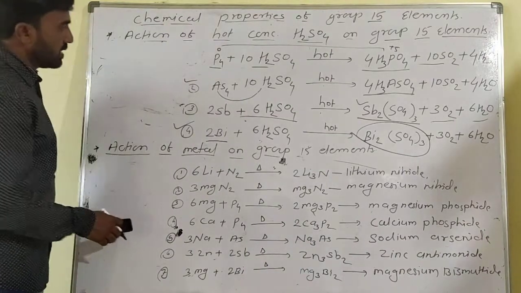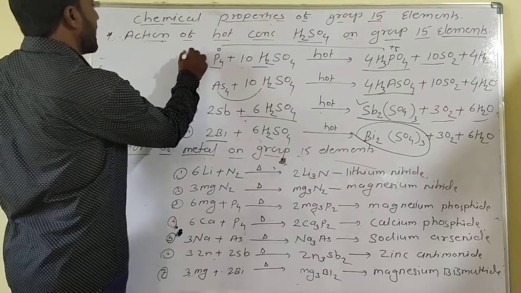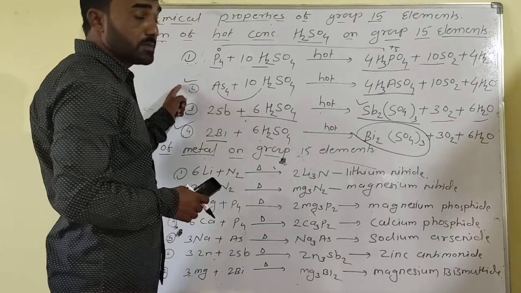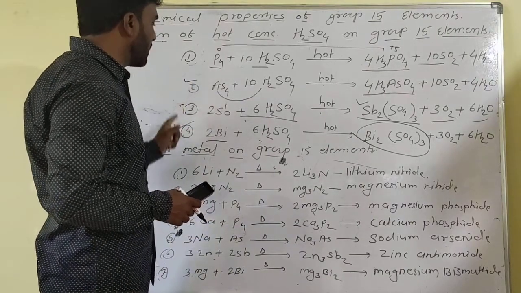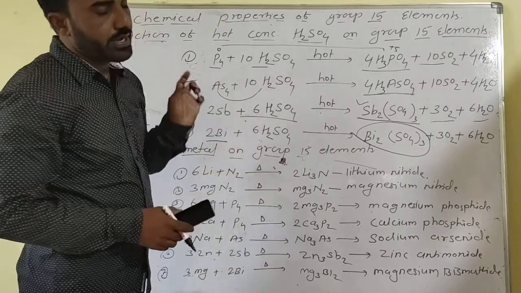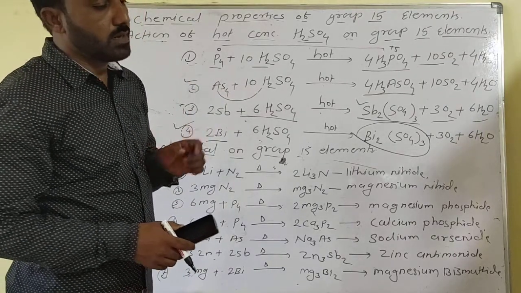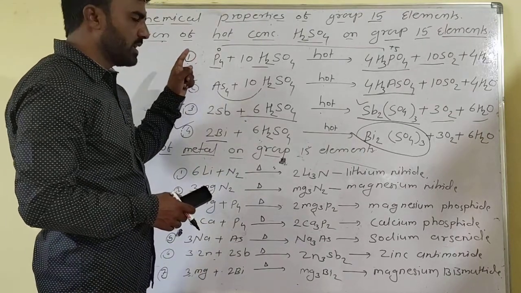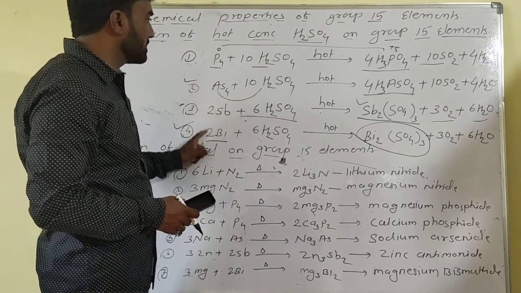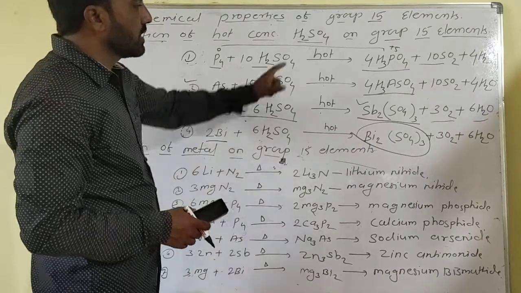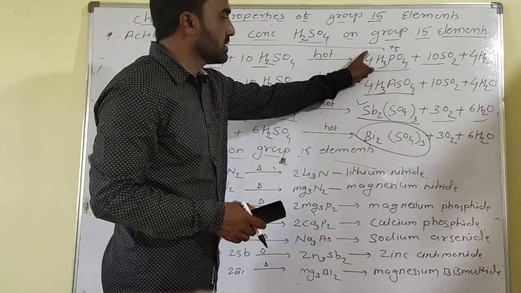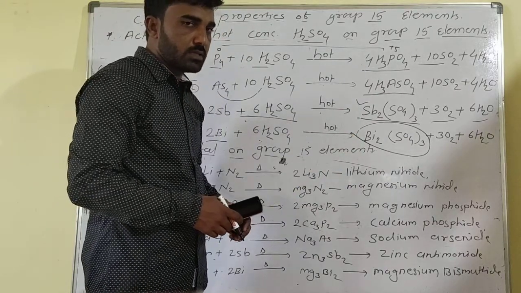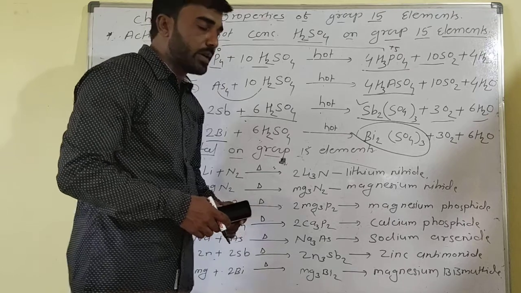Now, in the action of hot concentrated H2SO4 on group 15 elements, there are 4 types of reaction, 1, 2, 3, 4. Nitrogen does not react with sulfuric acid, depending upon its properties. The other 4 elements, phosphorus, arsenic, antimony and bismuth, react with sulfuric acid in hot conditions to form different types of compounds. So this is another chemical property, that is reactivity with sulfuric acid.